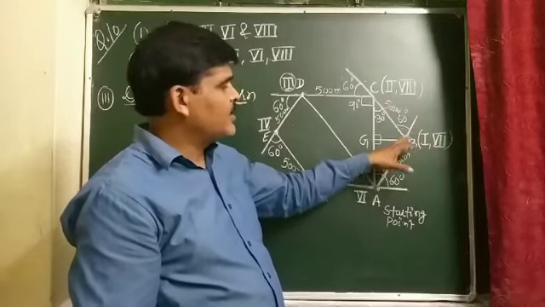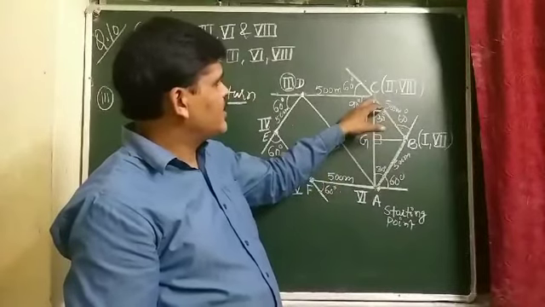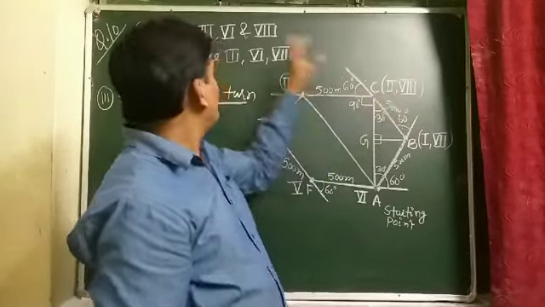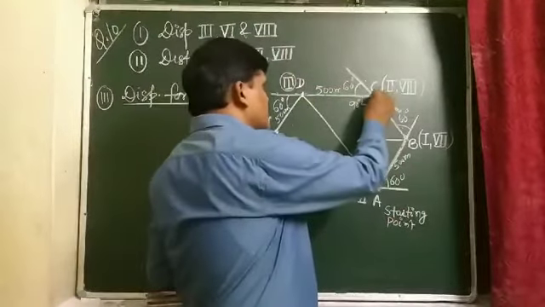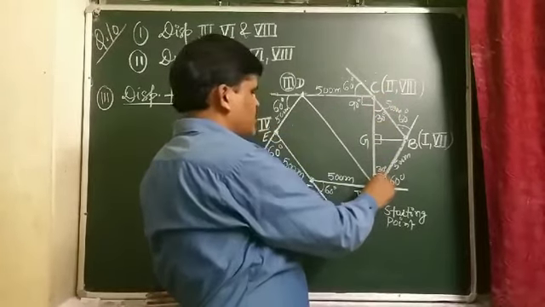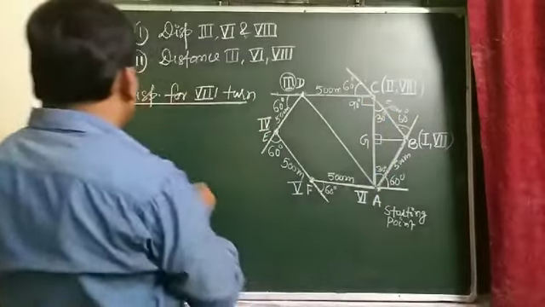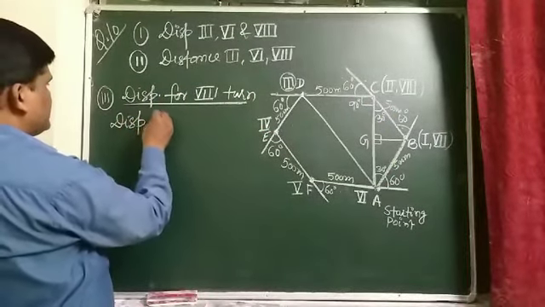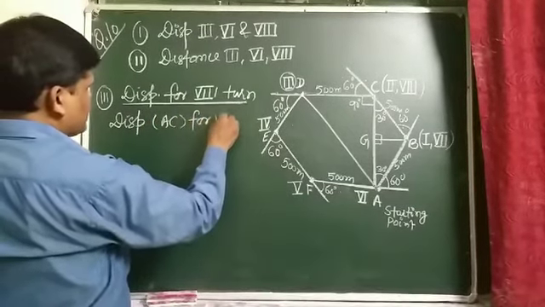And again at the 8th turn, the motorist reaches C. So the shortest straight line path from C to A, that is AC, is the displacement for the 8th turn.